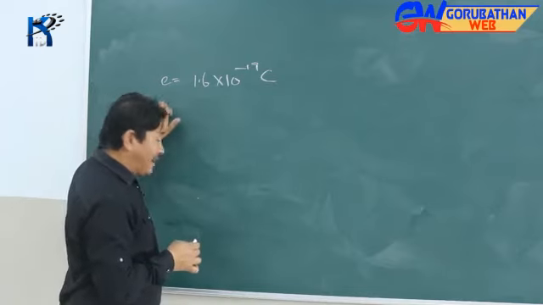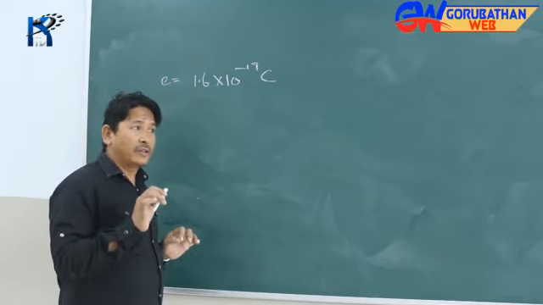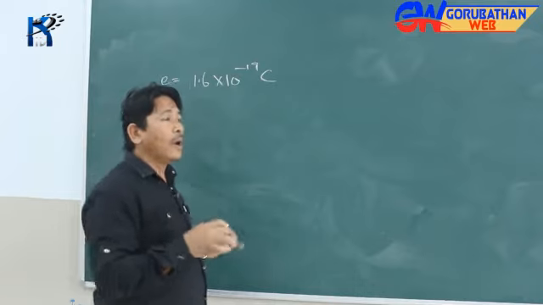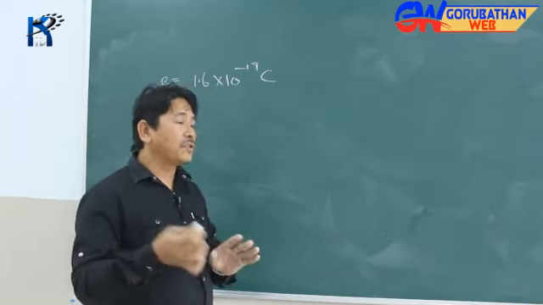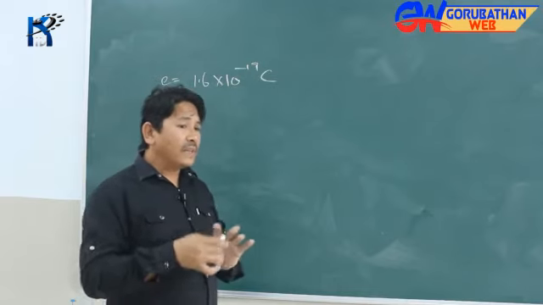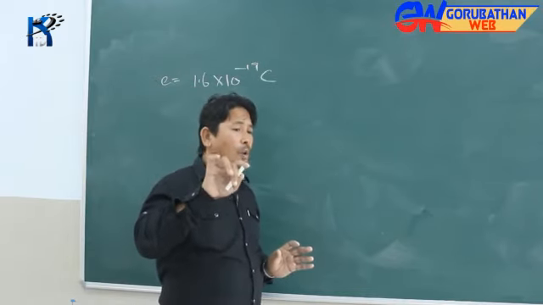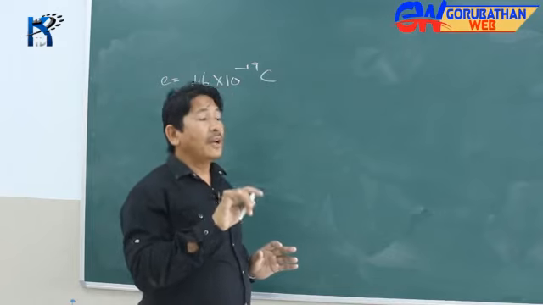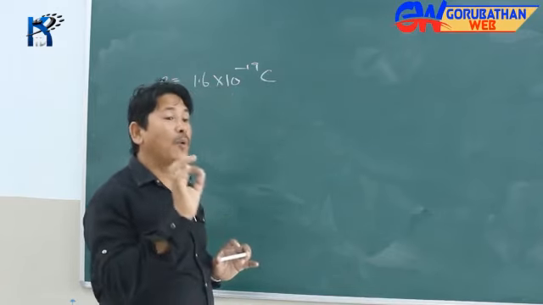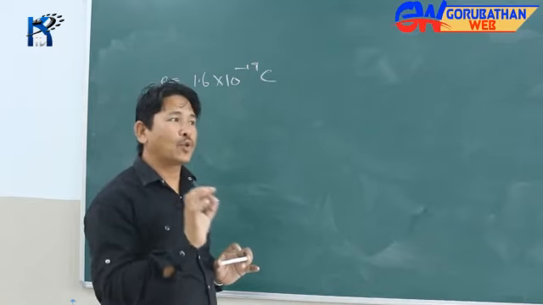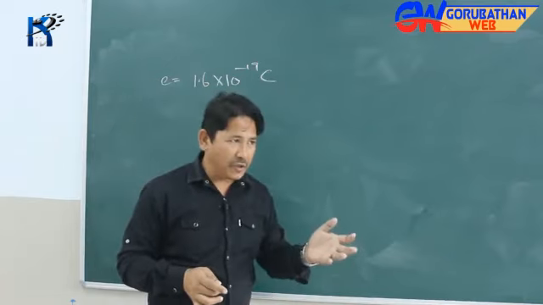Now this electron has another special quality. Later, when your teachers finish the chapter on electromagnetism, in the chapter called magnetic properties of matter, you will see something called the Bohr magneton. It means the magnetic dipole moment associated with tiny particles.